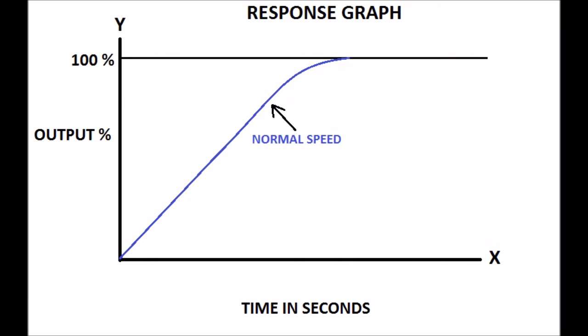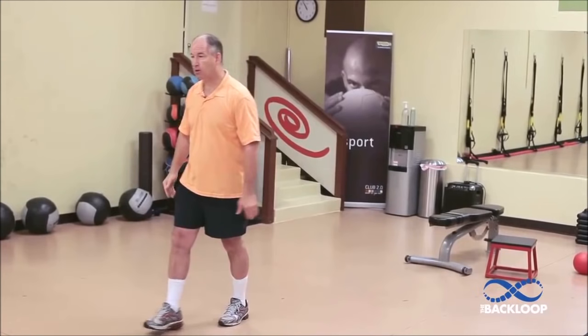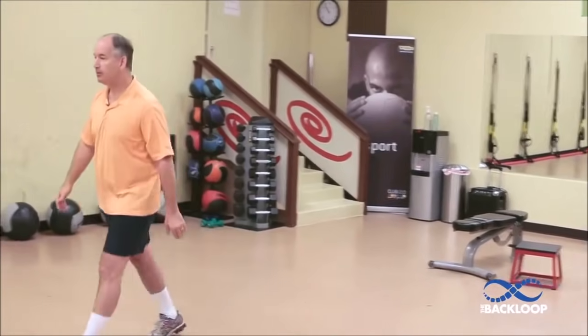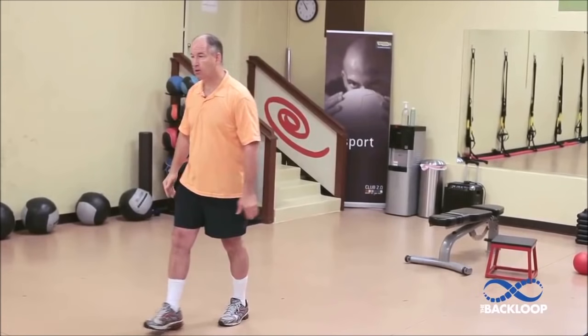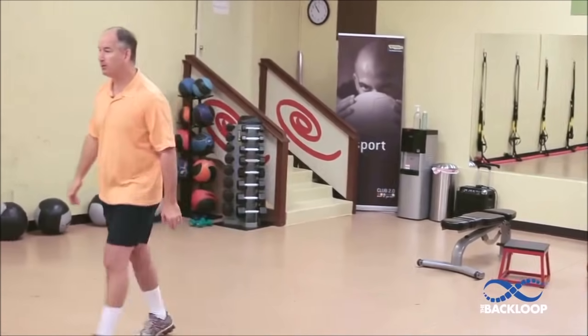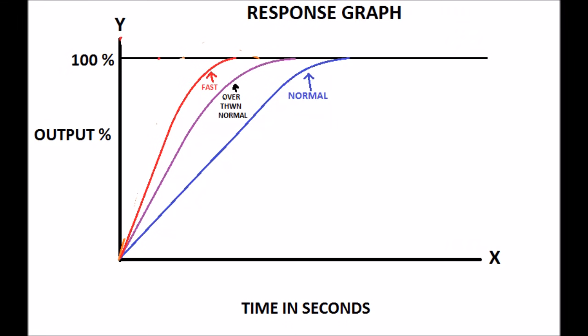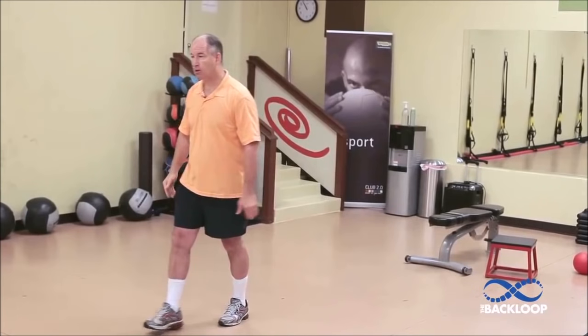with normal speed. If he wants to move with more than normal speed, his movement and the response curve are shown. Movement is still faster, and his movement and the response curve are shown. Please note the rise time and settling time are reduced.